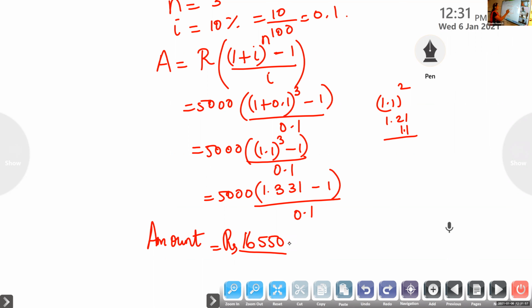If the powers are small numbers, you can multiply it. If it becomes very big, you have to go for the logbook. If you use the logbook also, you'll get the same answer. Is it needed to use log for 1.1 cube? Easy ways you can multiply, so that's why we are multiplying here.